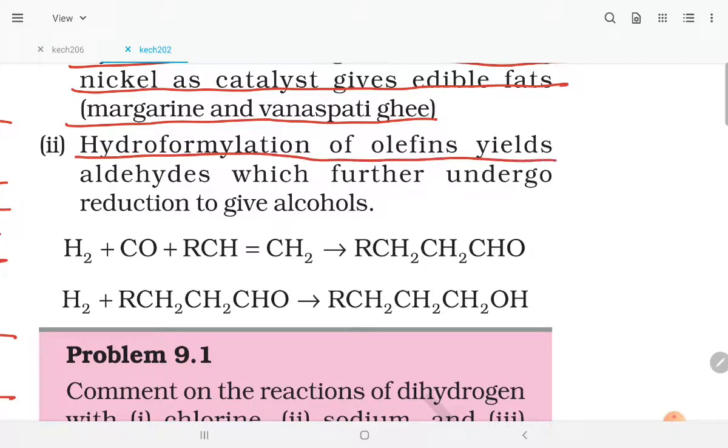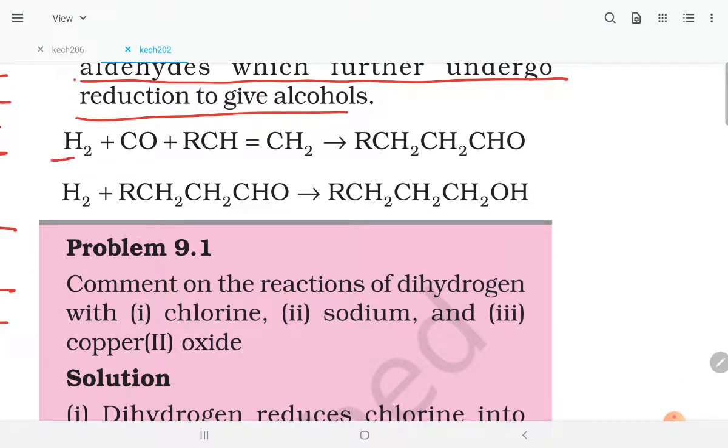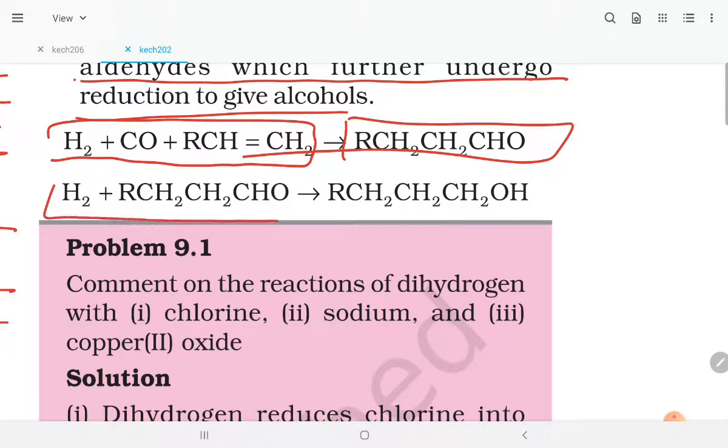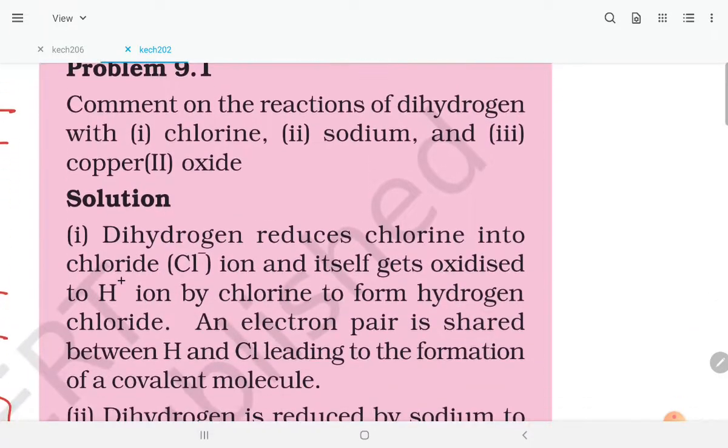Hydroformylation of olefins yields aldehydes, which further undergo reduction to give alcohols. So H2 plus CO with an alkene gives an aldehyde, and H2 plus the aldehyde gives an alcohol. So this is the reaction.